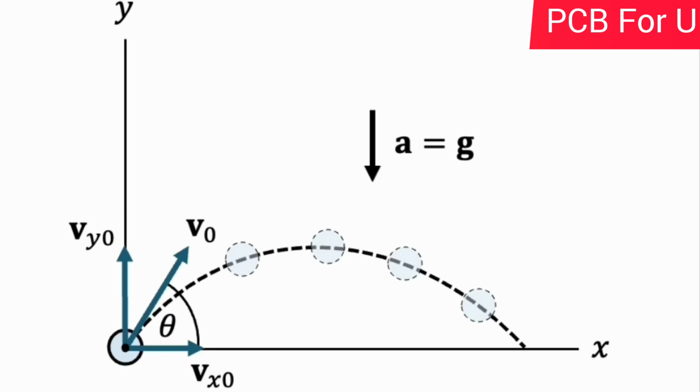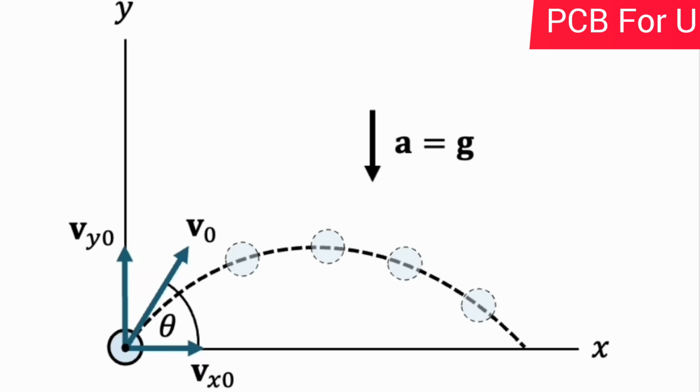Time of ascent is up to the maximum height, and time of descent is from the maximum height to the earth. The horizontal component of velocity is nothing but the displacement made by the body along the x-axis divided by the time taken by the projectile.